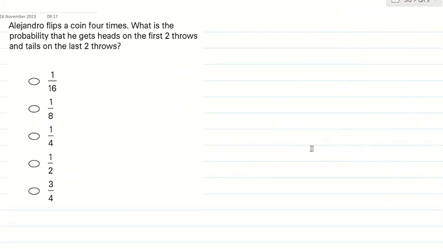I'm solving it. The question reads: Alessandro flips a coin 4 times. Okay, super. Let's do it 4 times: first time, second time, third time, and the fourth time. What is the probability that he gets heads on the first two throws? So the first throw, only one head, favorable, divided by 2. Correct? Second throw, the same thing, 1 by 2 only. Third was 1 by 2 only. 1 by 2. That's all.